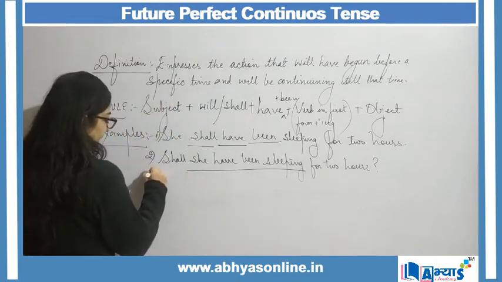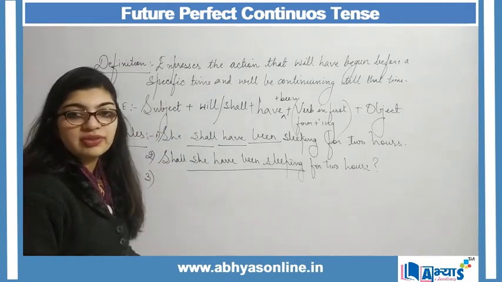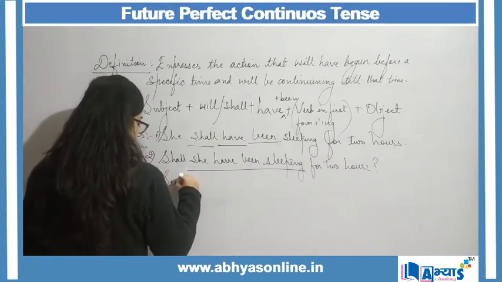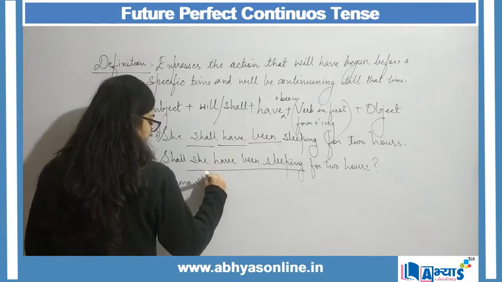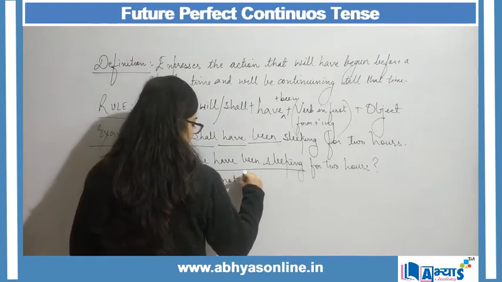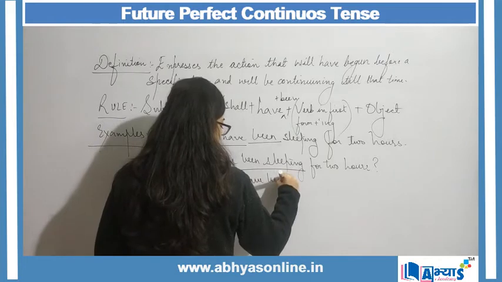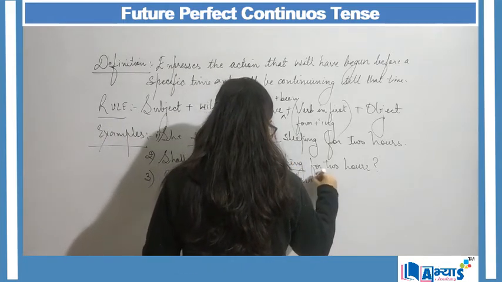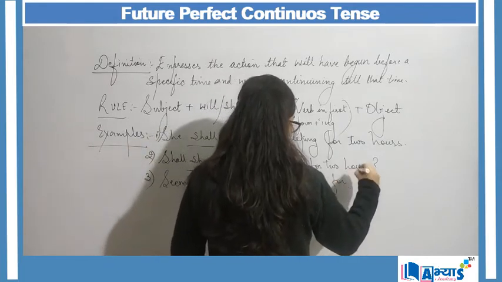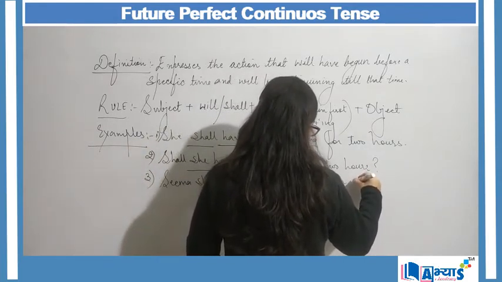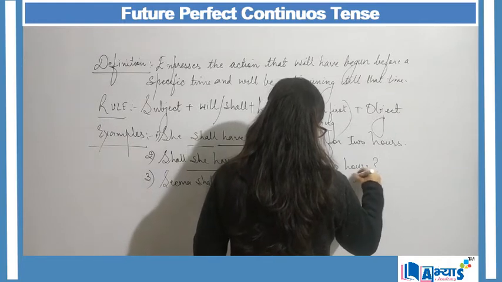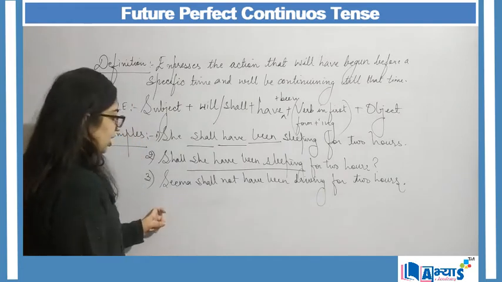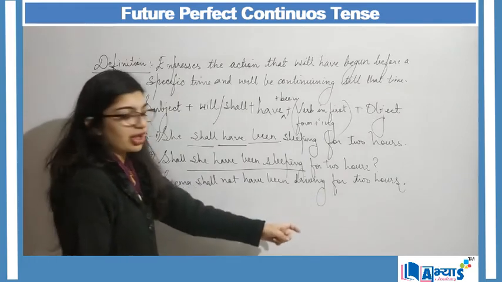Another way of describing future perfect continuous can be: Seema shall not have been driving for 2 hours. Seema shall not have been driving.